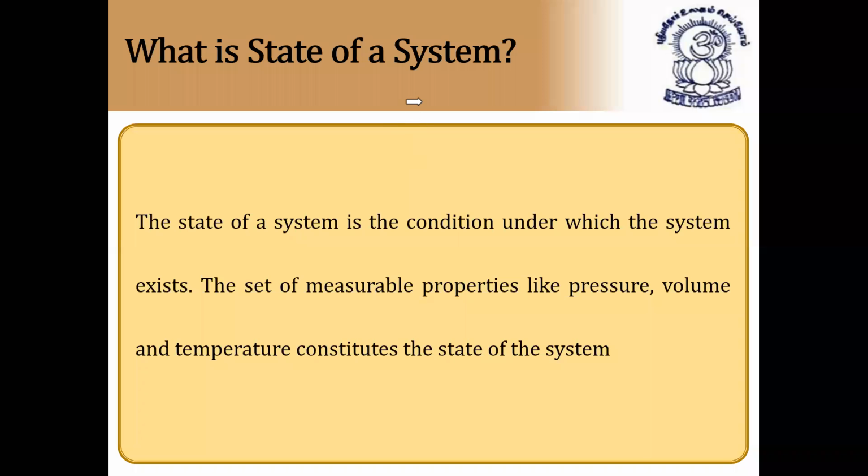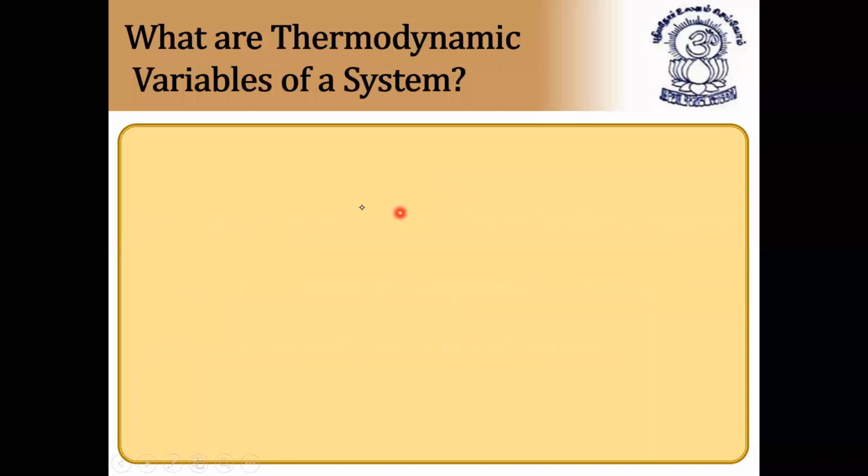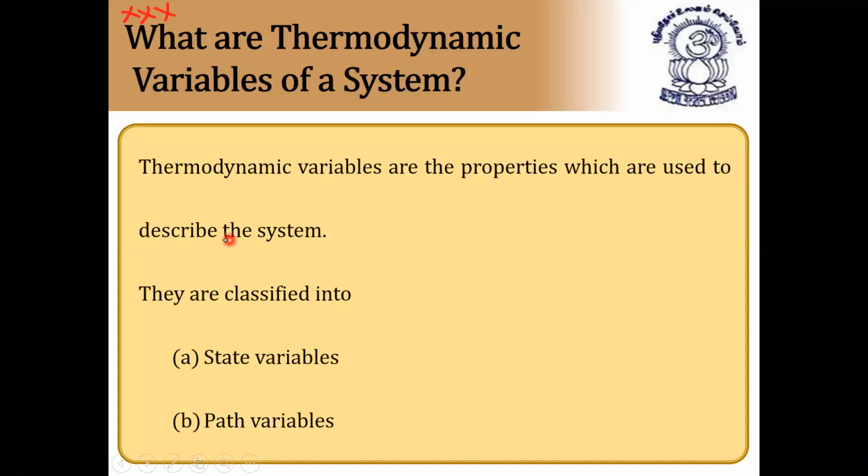Next, what are the thermodynamic variables of a system? Very, very important. What are the thermodynamic variables of a system? Let us see now. The thermodynamic variables are the properties which are used to describe the system.